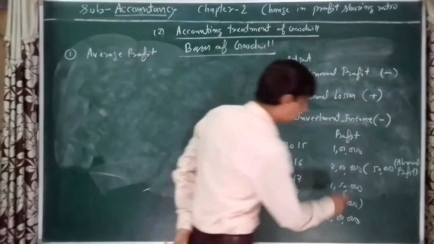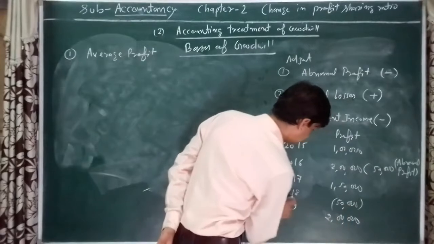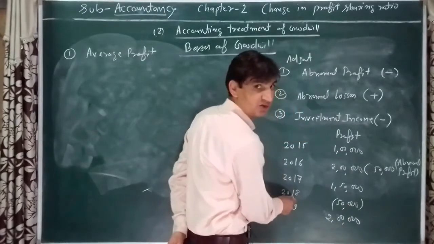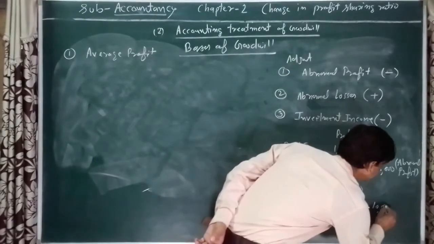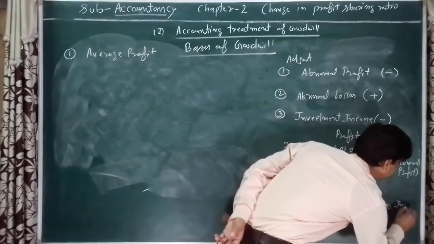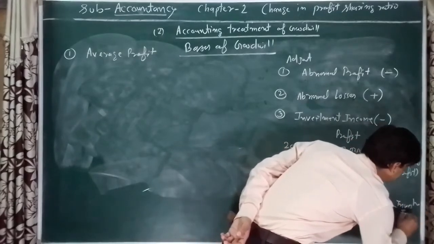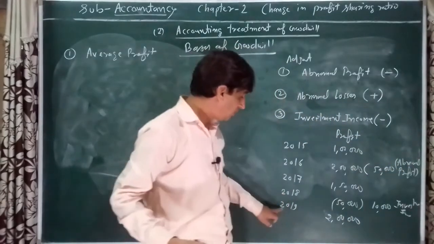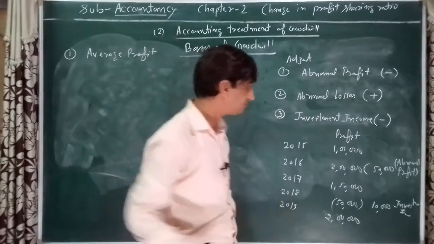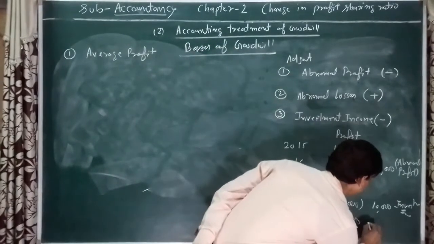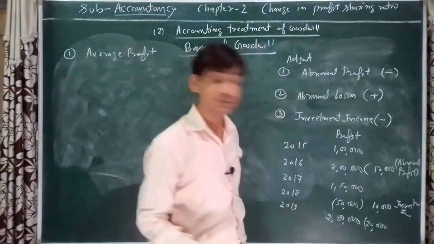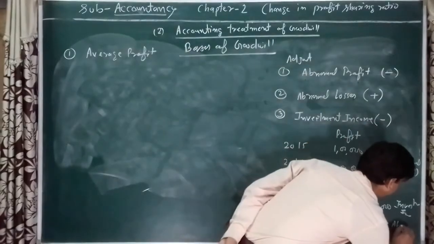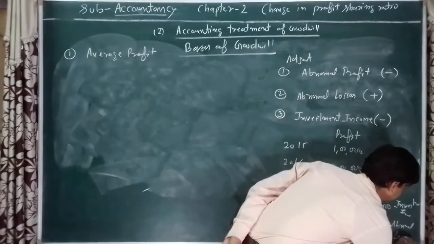In profit of 2018, rupees 10,000 included as investment income. Or in profit of 2019, abnormal rupees 20,000 adjusted as abnormal loss.